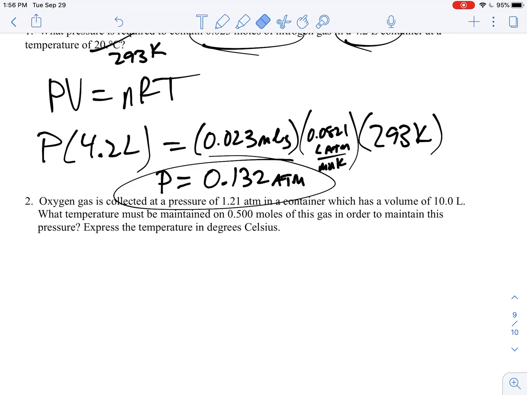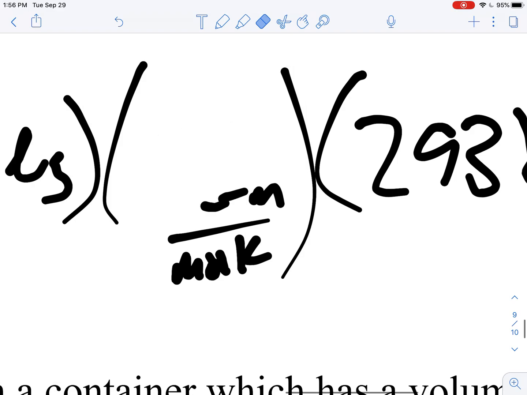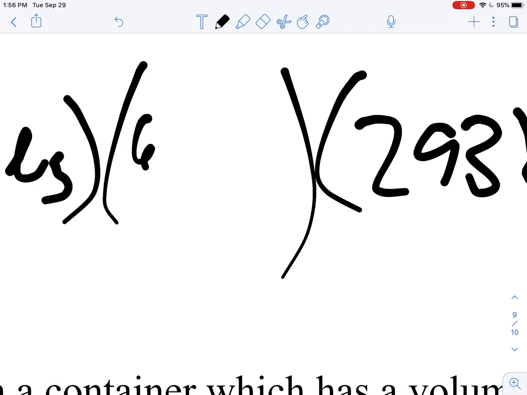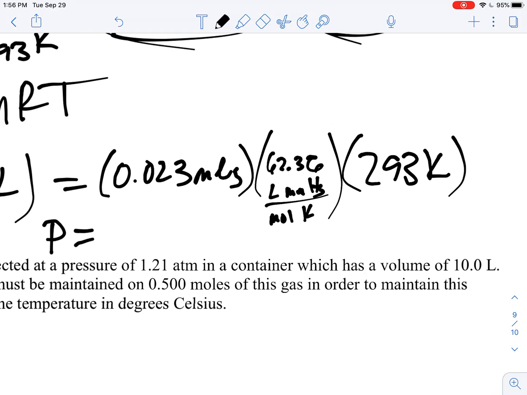If I instead had picked the 62.36, no problem. I would have done 62.36, and that would have been liter millimeters of mercury per mole Kelvin.